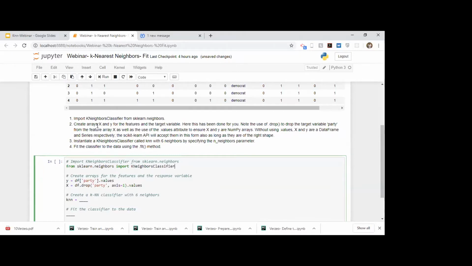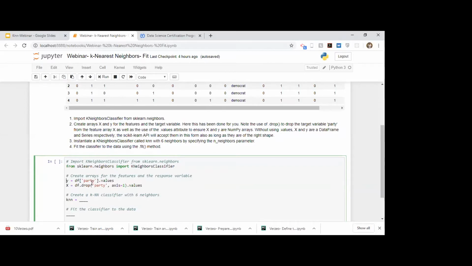Then it says create arrays X and y for the features and target variable. So inside X, you want to place all the columns that will help you to predict. And inside y, you want to place the column that you want to predict.